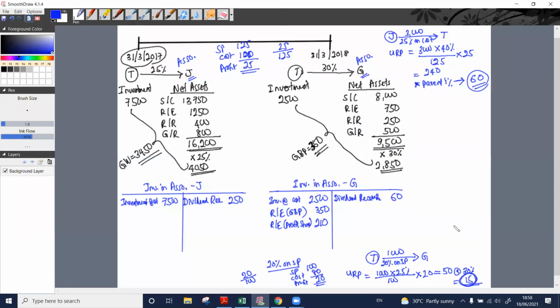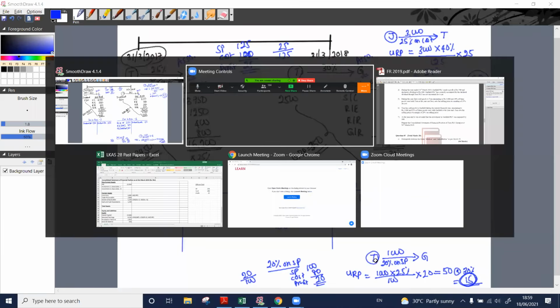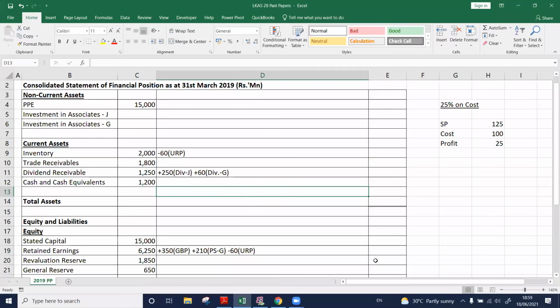Who has earned the profit here? Tom has earned the profit. Tom PLC has earned the profit, and it made the sale. So should retained earnings be increased or reduced? The retained earnings account needs to be debited. Retained earnings debit 50. Unrealized profit. Right. Unrealized profit.